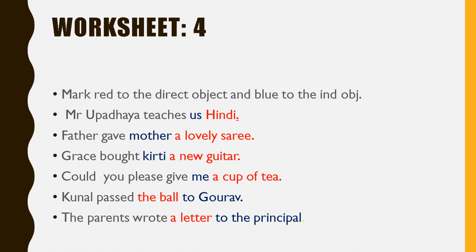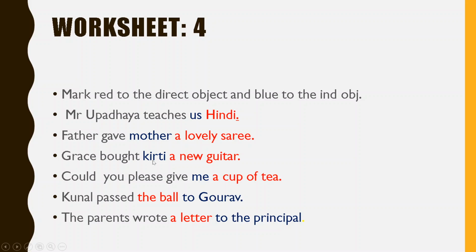Okay. So Mr. Upadhyay teaches us English. Blue to the indirect object. What does Mr. Upadhyay teach us? English. So English will be the direct object. And to whom does Mr. Upadhyay teach? Us. So us will be the indirect object. Next one. Father gave mother a lovely sari. So what did father give? A lovely sari. A lovely sari will be the direct object and mother will be the indirect object.